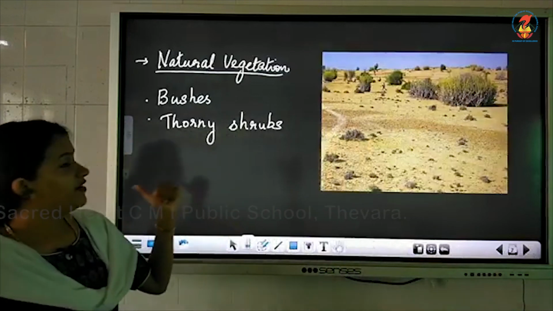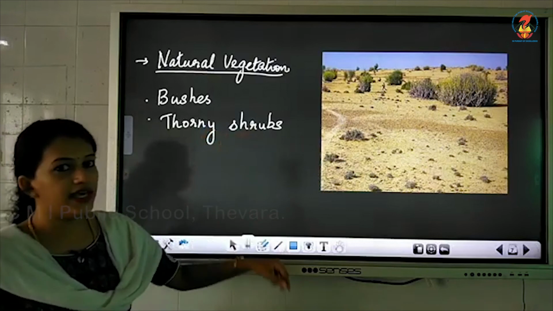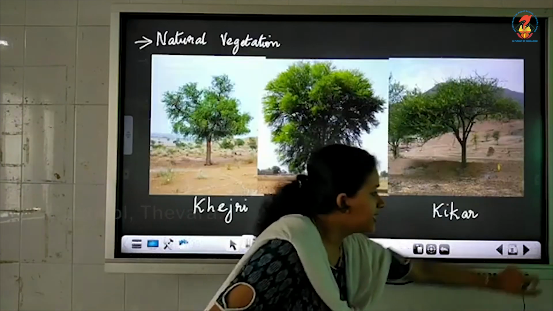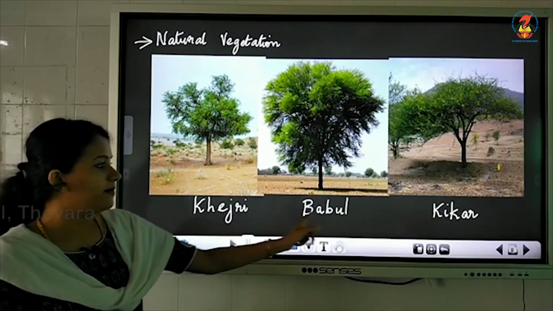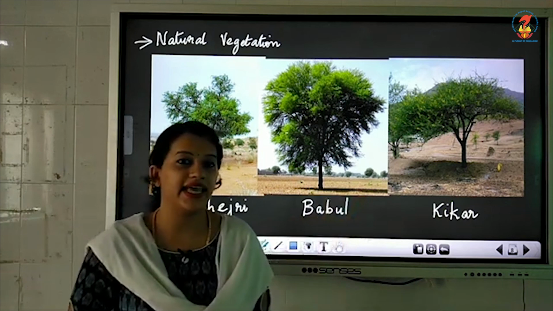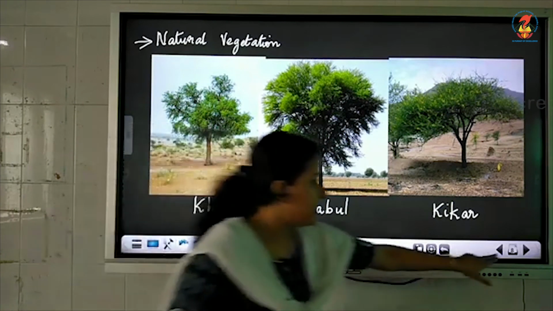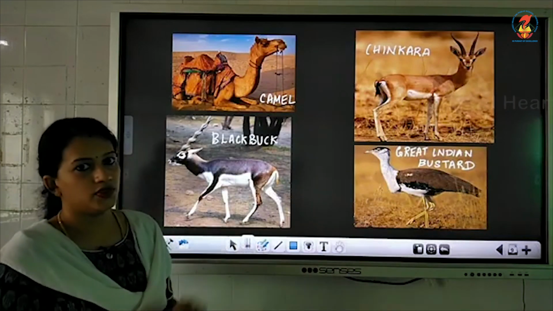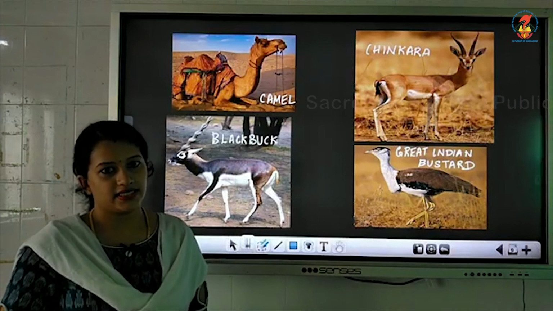Then you can find vegetation such as bushes which are scattered everywhere. You will also find trees, thorny shrubs and trees like kejri, babul and kikar. And you will also find animals like the camel, the great Indian bustard, chinkaras and the black buck. Those are the common animals that you see in the desert.